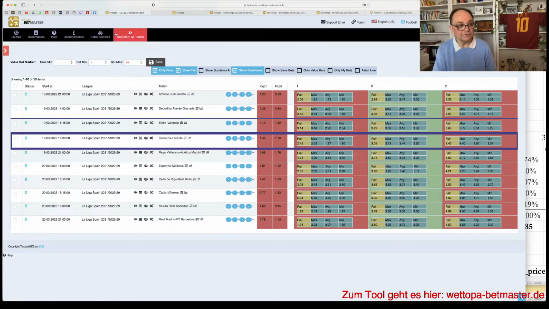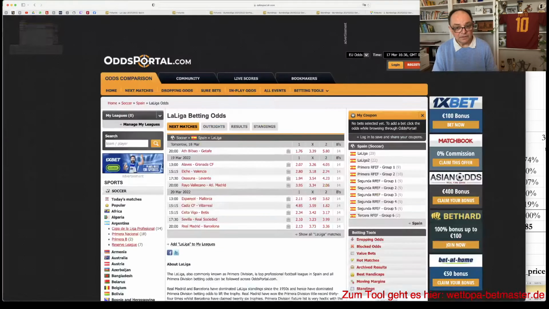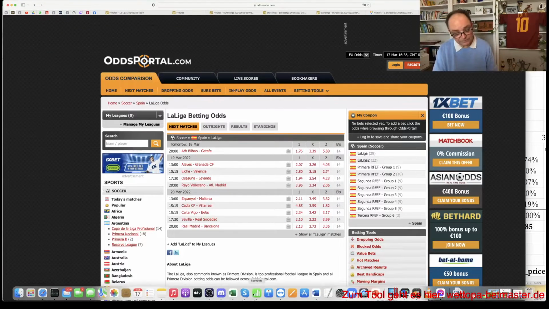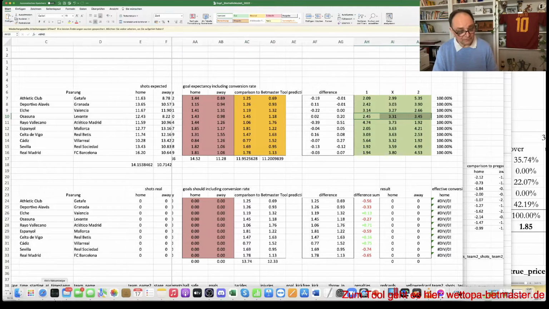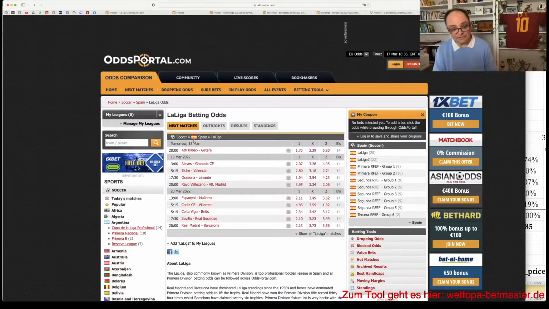Osasuna against Levante. Here it would give Levante the chance, maybe not to lose the game. I check that. Here again, 1.94. Yeah, this is too low. I would say Levante have a fair chance here. It's not easy to win. We need confirmation here, which is not fully given because it says 0.2 goals better or 0.18. So it would lower this price. Still, I would try in this case with Levante.